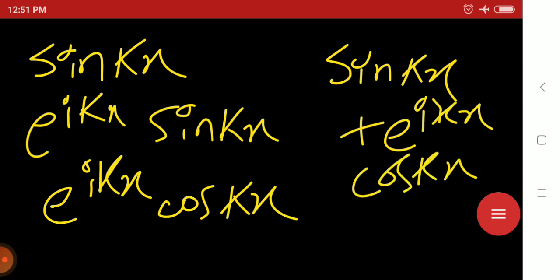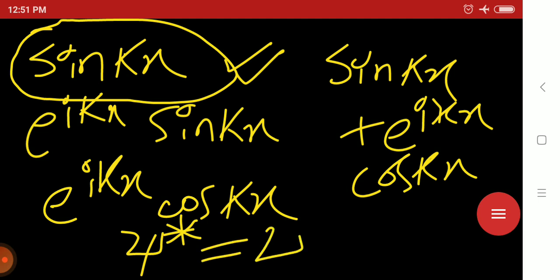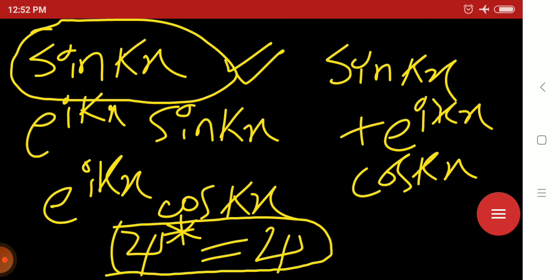Among these, only sin kx is a real wave function. If you take psi star of sin kx, you get sin kx itself, so psi star equals psi, satisfying the definition of a real wave function.